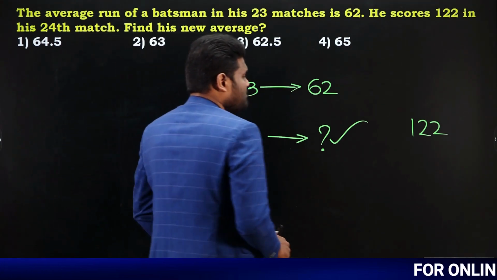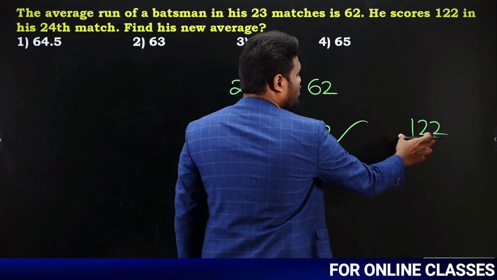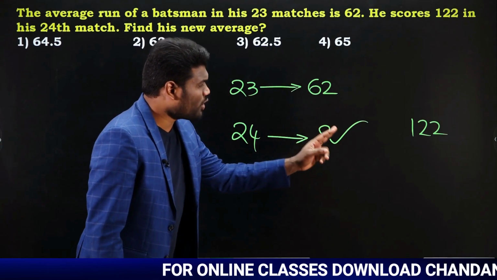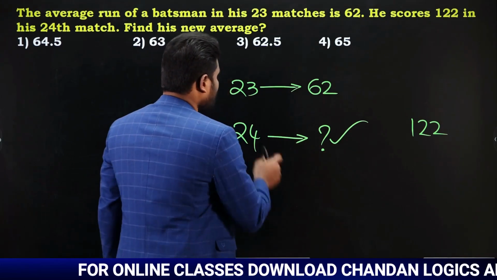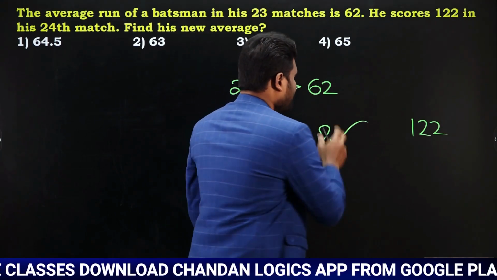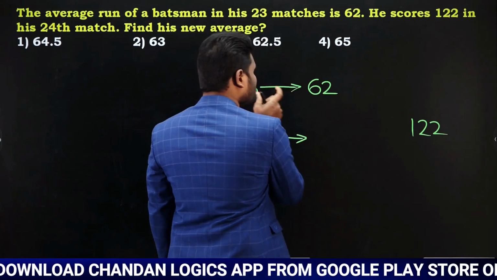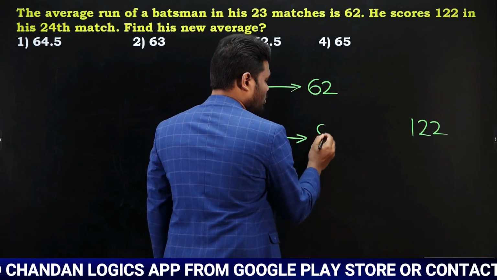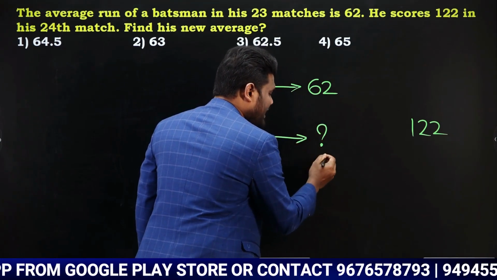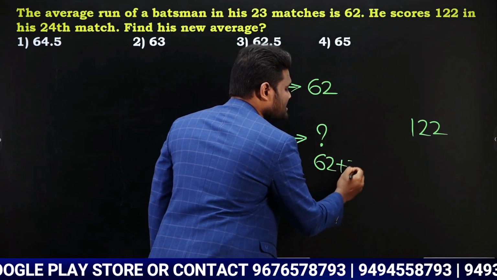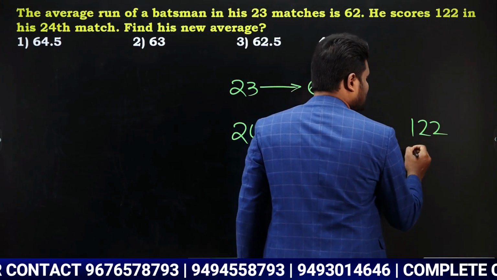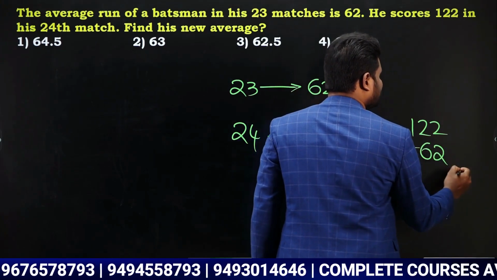Look here. If you observe, in total how many runs did he score? 122 runs he scored. For 23 matches, the average score is how much? 62. If for 23 matches the average score is 62, and I need to find this value, now this value also should be 62 plus something. So what I will do, out of this 122 runs, I am reducing the 62 runs. Why?